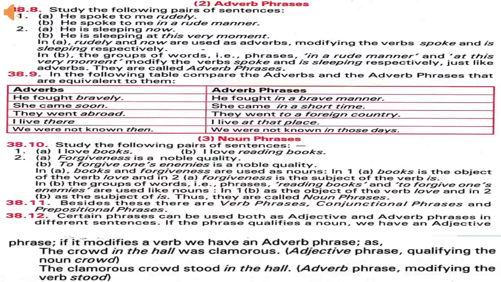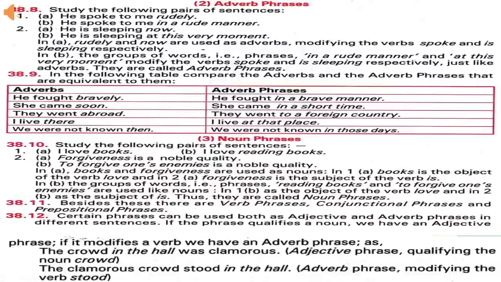He spoke to me in a rude manner. He is sleeping at this very moment. In these sentences, in a rude manner and at this very moment are adverb phrases. These are modifying the verbs spoke and is sleeping. These are doing the work of adverbs. So these are adverb phrases.